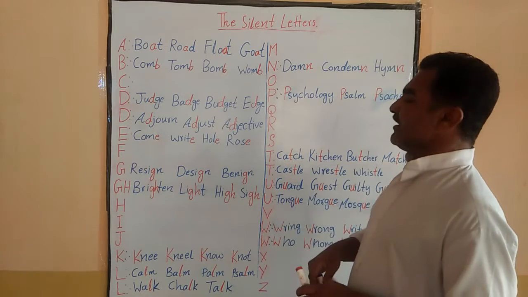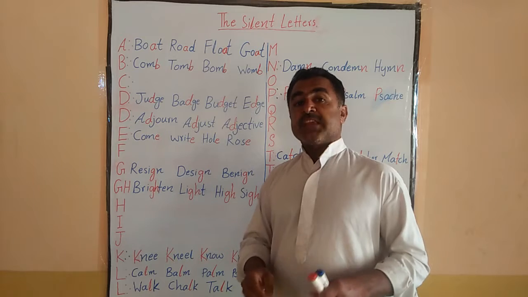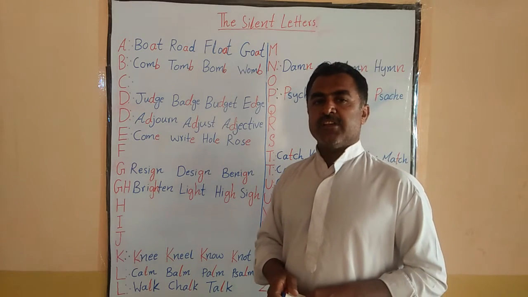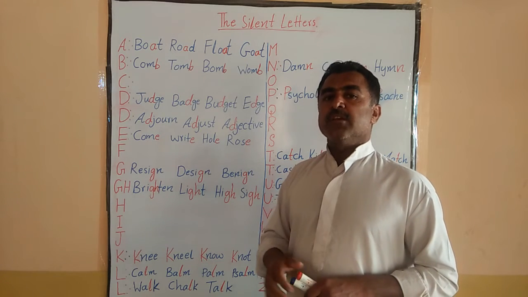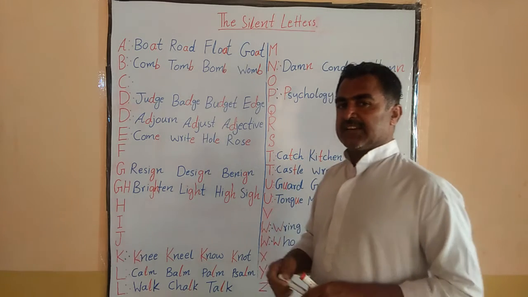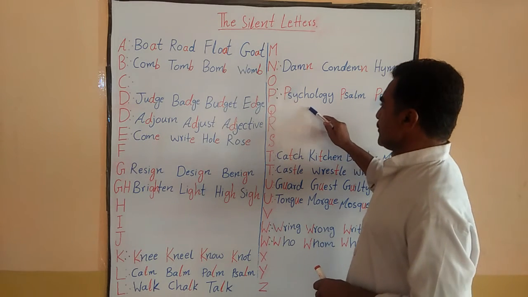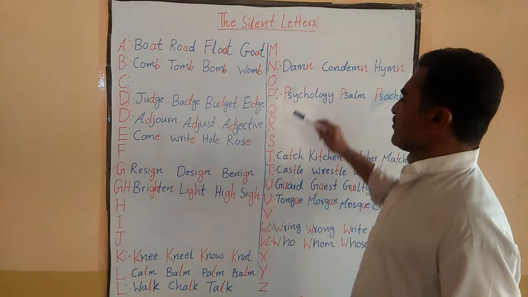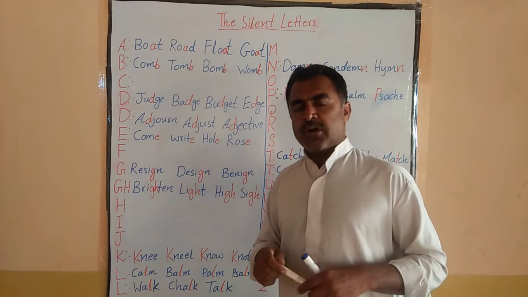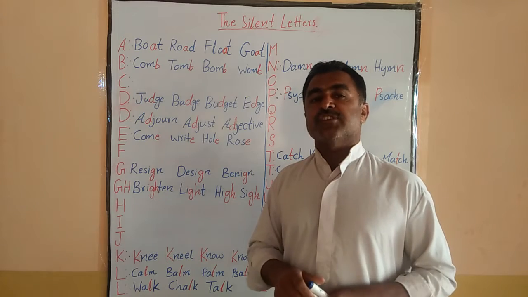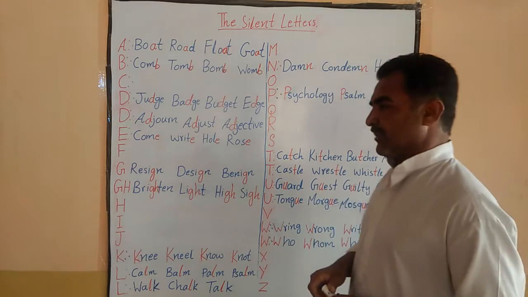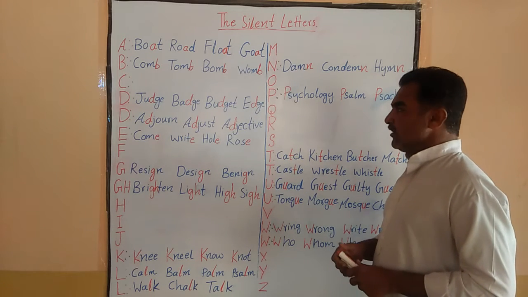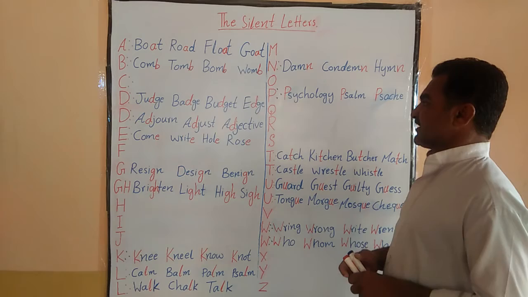If we talk about P, so remember this, in the beginning of the word, before S, P is silent, okay? In the beginning of the word, before S, the P is silent. Like psychology, psalm, sage. And some of the people pronounce this word psychology, some of them pronounce it psychology, okay? It's not a matter, okay? Both of them are correct. If we talk about Q, so Q has no specific silence.